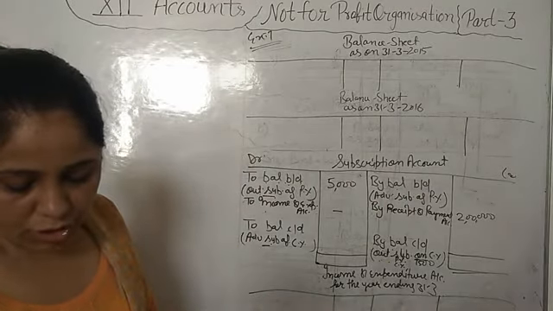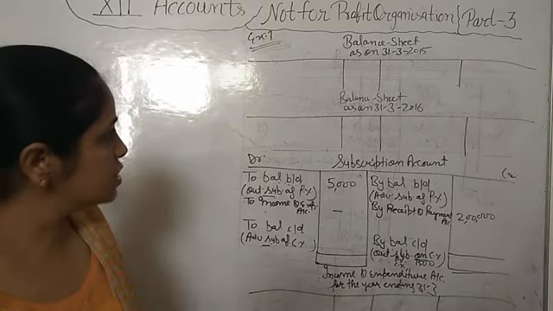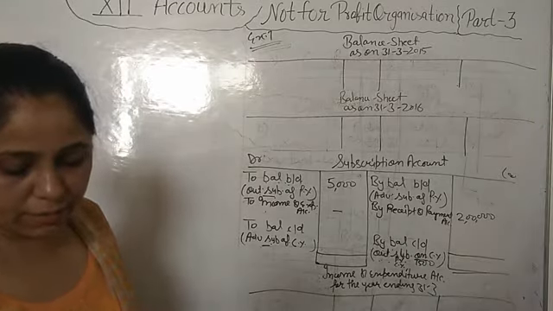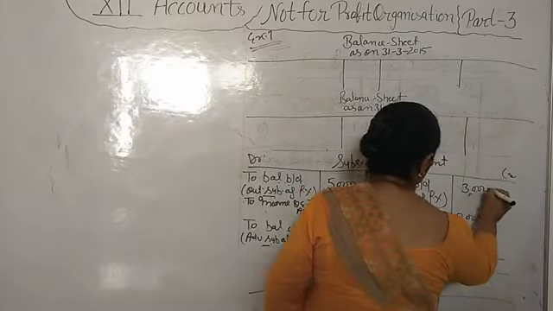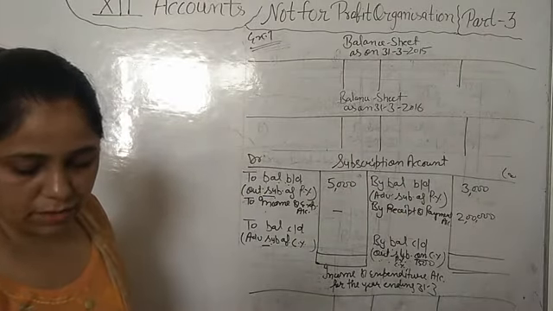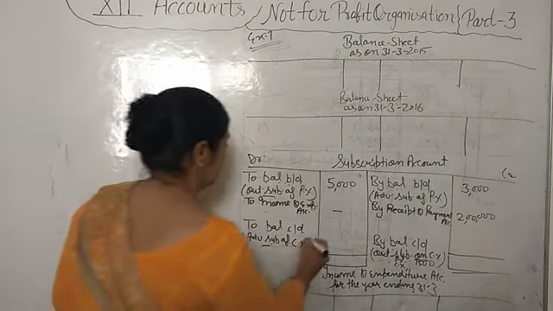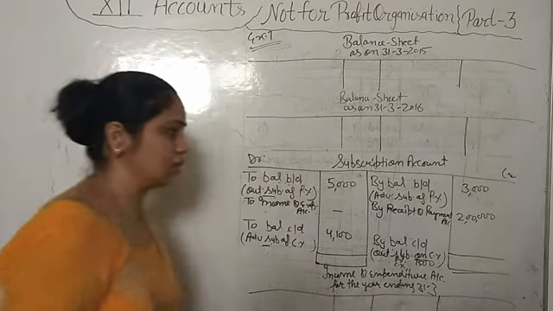Okay, another piece of information, the second information: subscription received in advance on 31st March 2015, which is the previous year. Previous year advance subscription is 3,000, that we will write here. Subscription received in advance of the current year, advance subscription of the current year, we will write here.